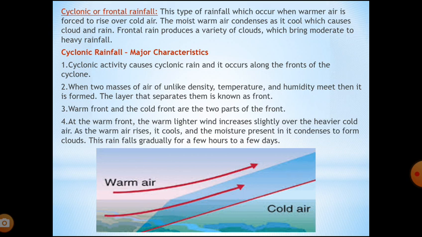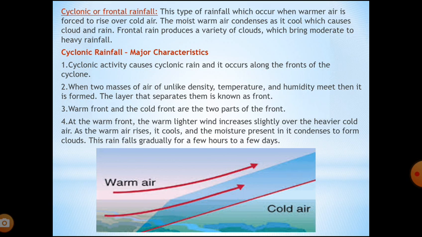The moist warm air condenses as it cools, which causes cloud and rain. Frontal rain produces a variety of clouds which bring moderate to heavy rainfall.